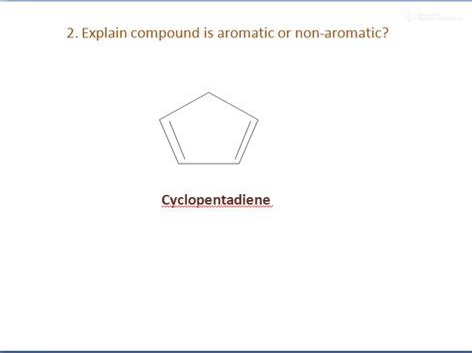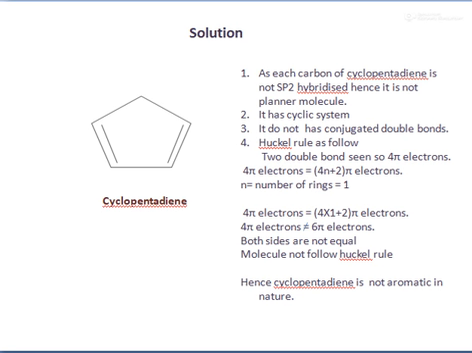Second problem, explain whether the compound is aromatic or non-aromatic. This is cyclopentadiene. So we see whether this is aromatic or non-aromatic. First, each carbon of cyclopentadiene is not sp2 hybridized. There is one carbon which is sp3 hybridized, hence it is a non-planar structure. So the first condition is not followed by cyclopentadiene.